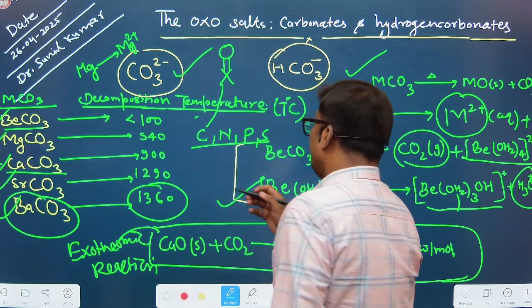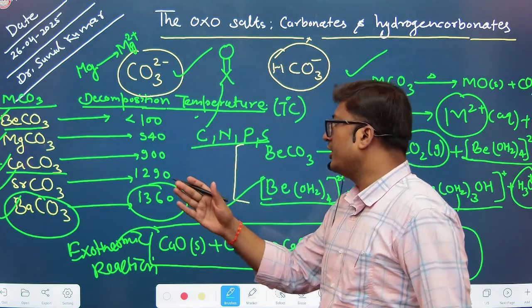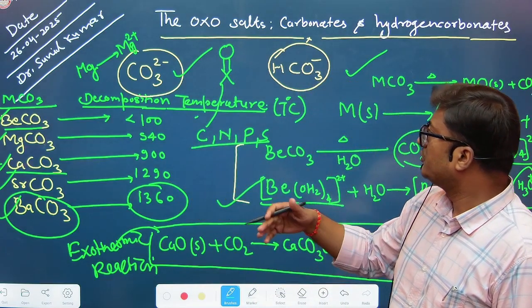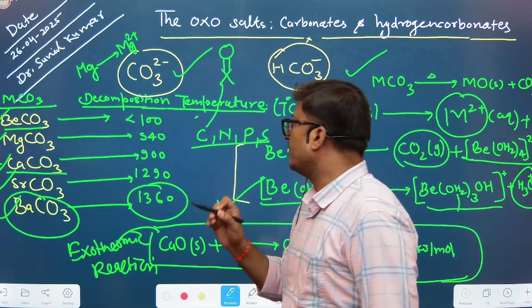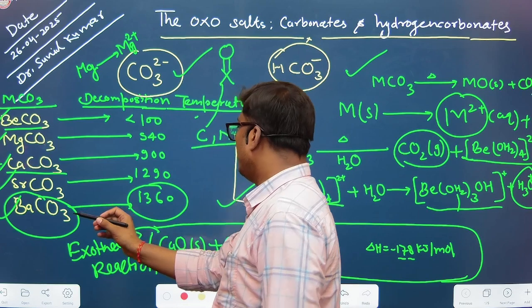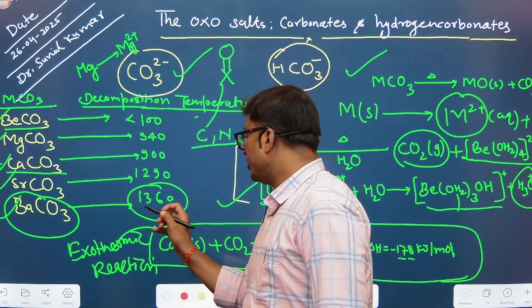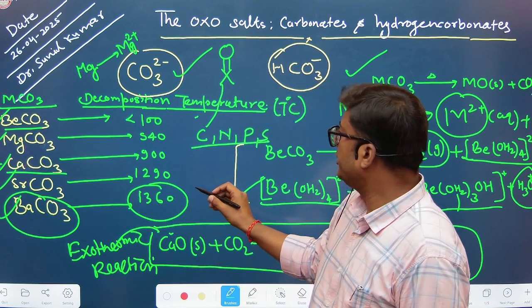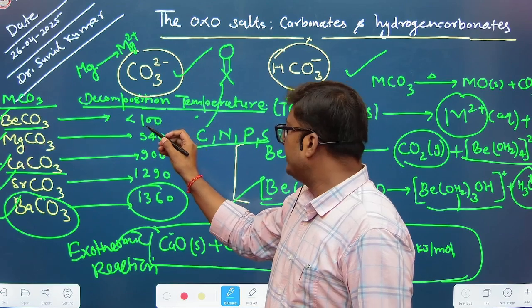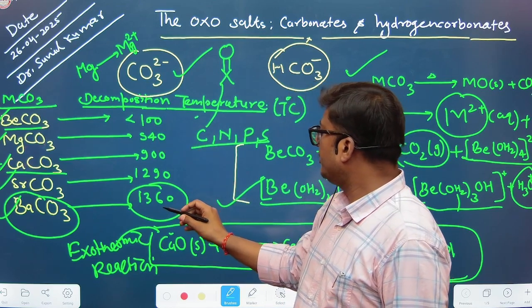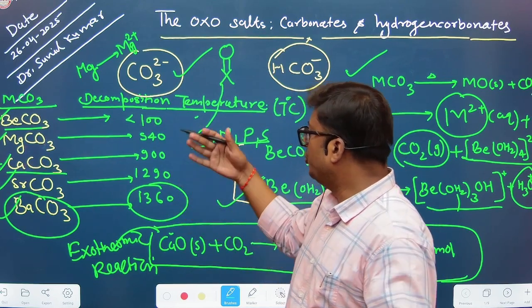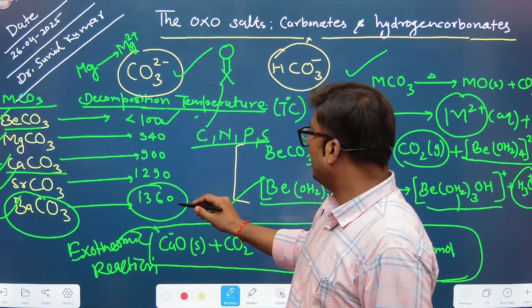So when it comes into contact with water, it undergoes thermal decomposition. But barium carbonate decomposes at 1360 degrees centigrade. So here it is less than 100 degrees centigrade, and here it is 1360 degrees centigrade. There is a huge difference between these values.